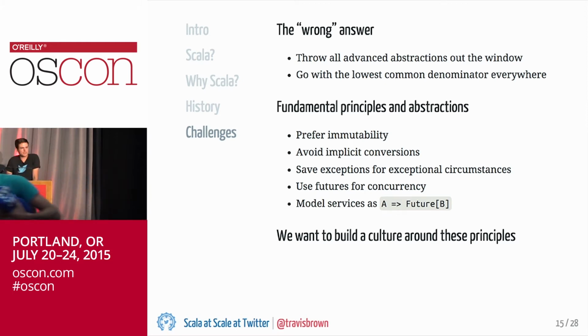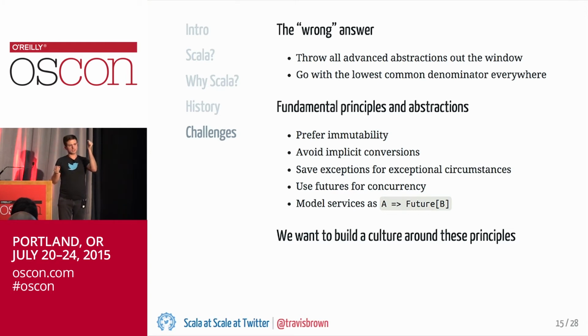Instead, if we're thinking about the spectrum from Scala as a better Java to Scala as a pure functional language, Twitter has tried to find a place between those two that is both comfortable for people from a wide range of backgrounds, but also gives us some of the advantages that functional programming in Scala provides.